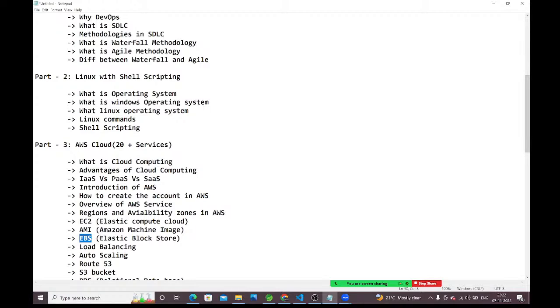How to create the backup? How to create the snapshot? How to create a volume from the snapshot? I have a backup, and from that backup I want to create one more volume, right? How to do all those things, vice versa, we will discuss here, guys. Here we can take the backup also. Snapshots, we are going to discuss snapshots. By using snapshots, we are going to take the backup of the volumes.